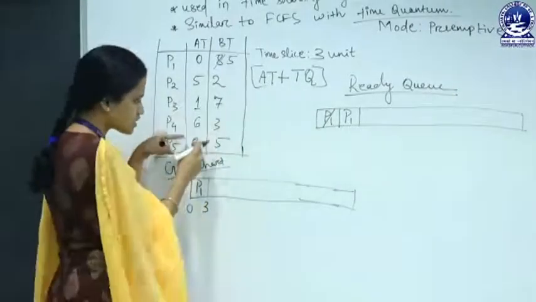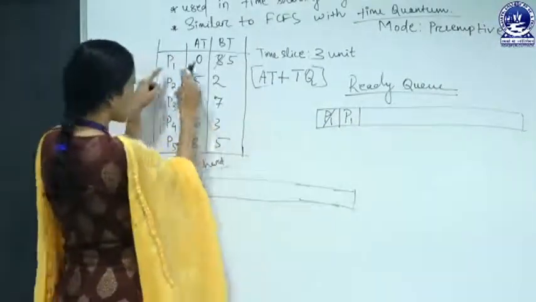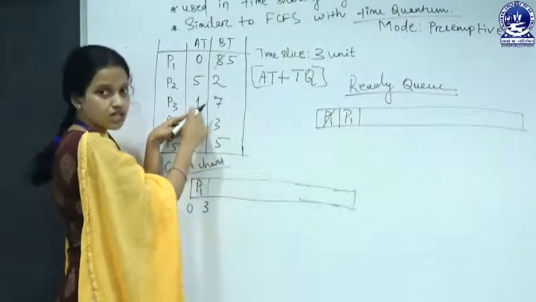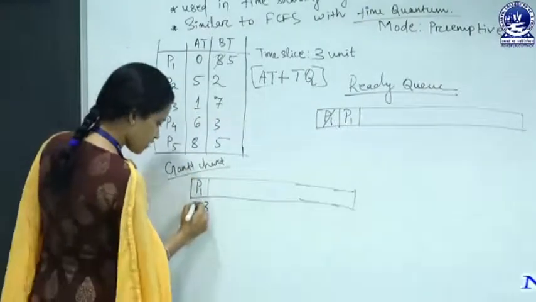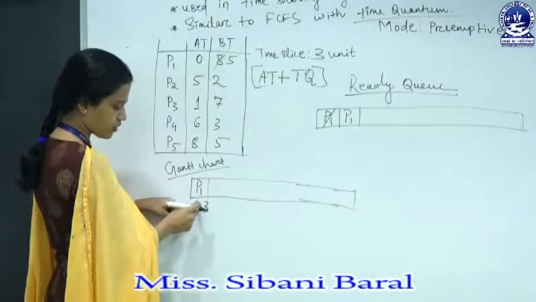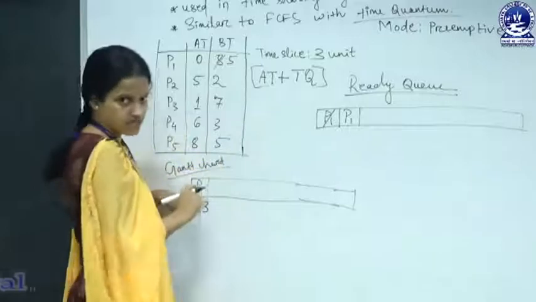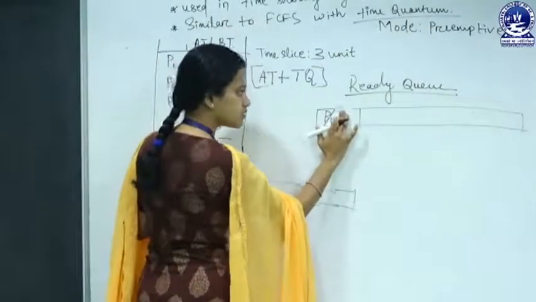Has any process arrived in the ready state? Yes, P3, which came at 1 millisecond. Somewhere between 0 and 3, at 1 millisecond, P3 came into the ready state. So we have to allocate P3 first.